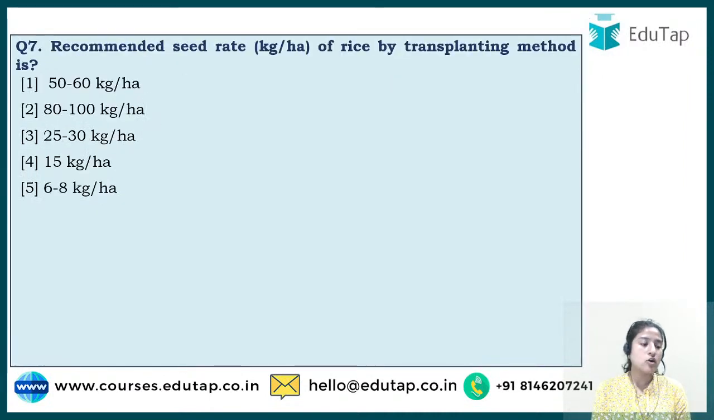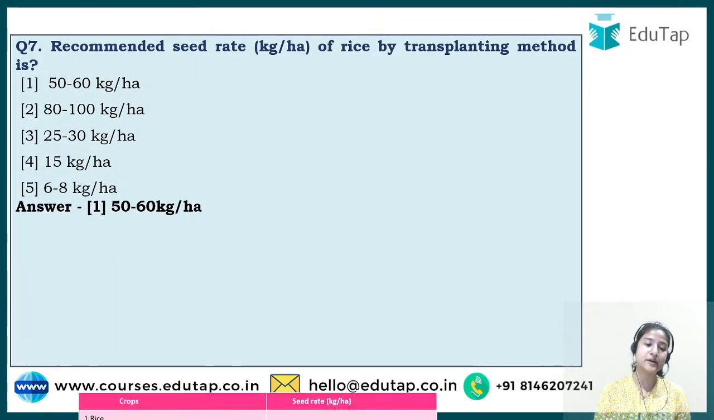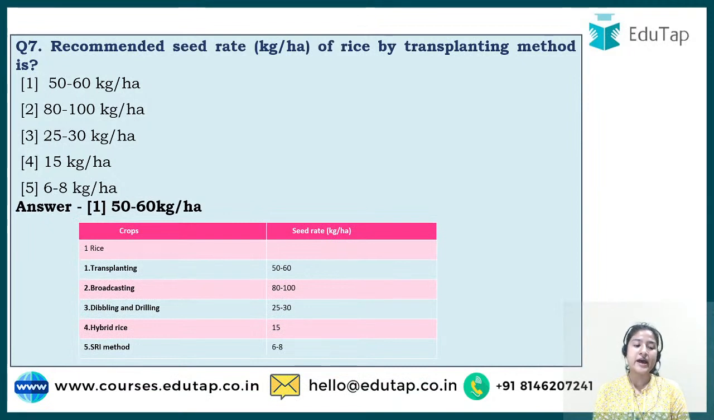Okay, now question number 7, it says: recommended seed rate of rice by transplanting method is. Yesterday I also said seed rate could be asked, so that is why I incorporated this question, so that if you don't know, now you'll get to know. The correct answer is option number 1, that is 50 to 60 kg per hectare. And here I have listed all the kinds of seed rate used in many practices for rice, so that you have a better understanding.